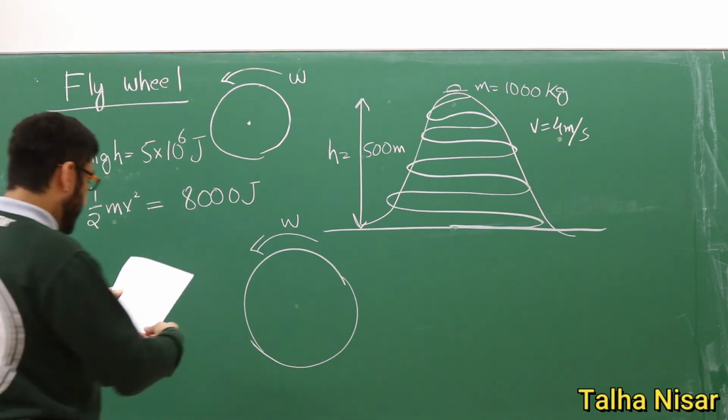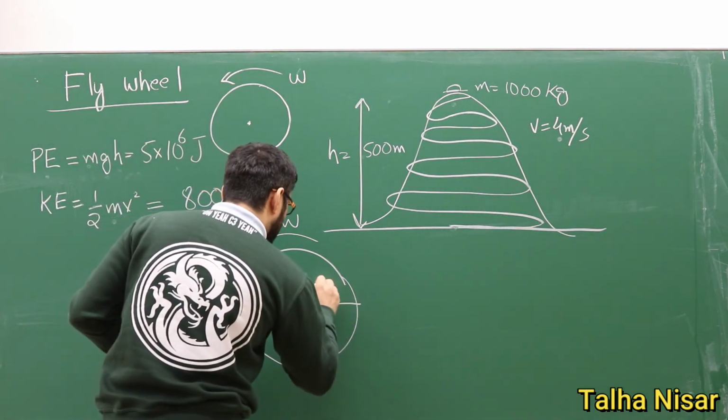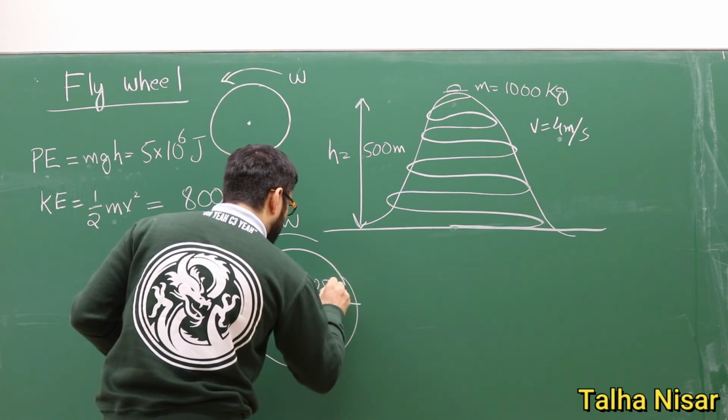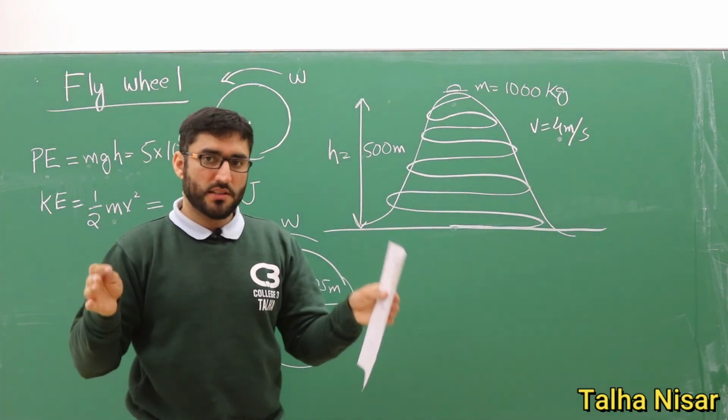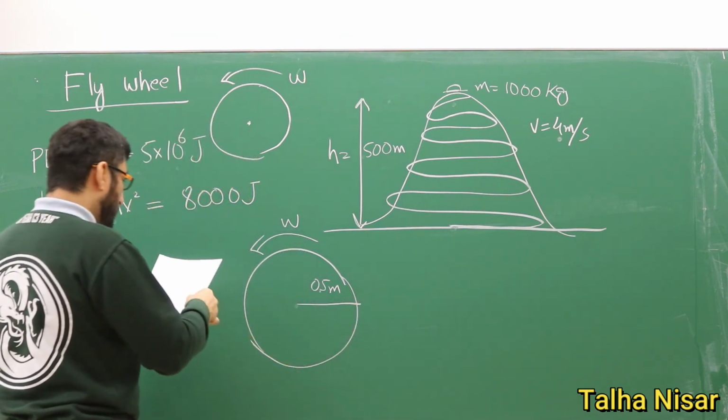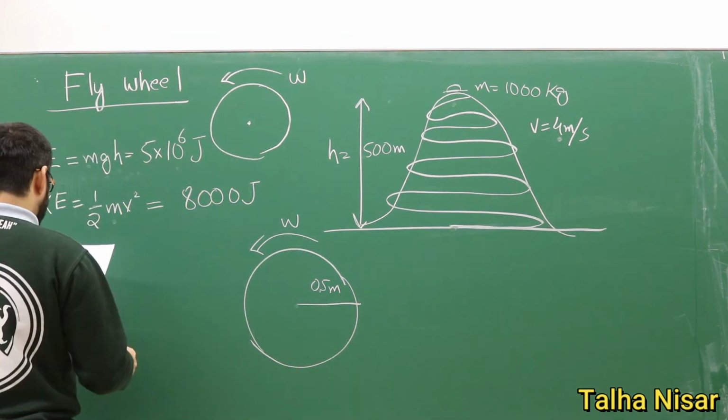So for example, the radius of this disk is 0.5 meters, which is like this much big, and we install this disk in a car, and it's spinning.